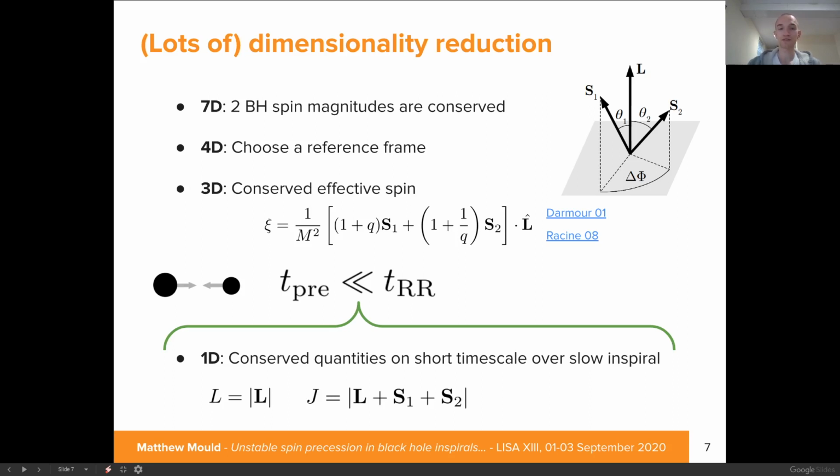But finally, considering this extra inequality, namely that the precessional cycles occur much more quickly than the inspiral occurs, over the precessional timescales there are two further conserved quantities, namely the magnitudes of the orbital and the total angular momenta. This is remarkable because it reduces our parameter space to just one variable.